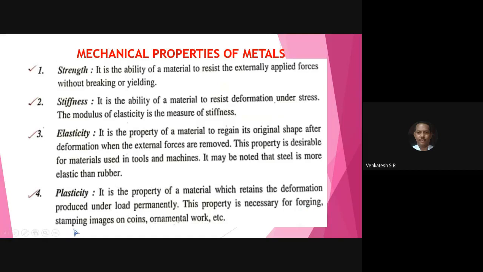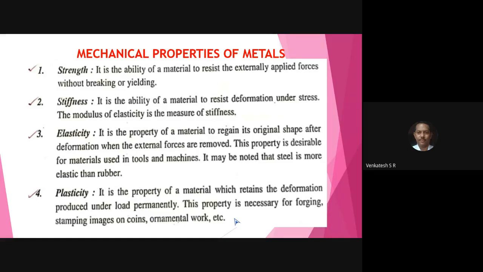Next, write down stamping images on coins, ornamental work, etc. After etc., write down in square bracket, plasticity is irreversible.